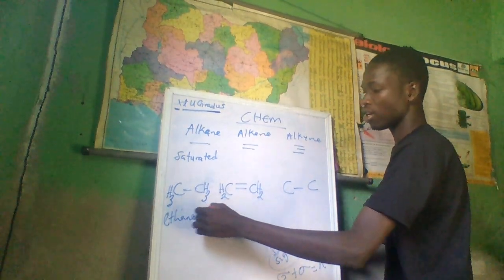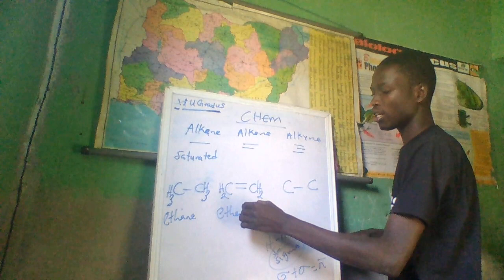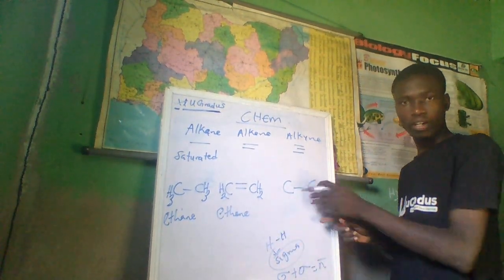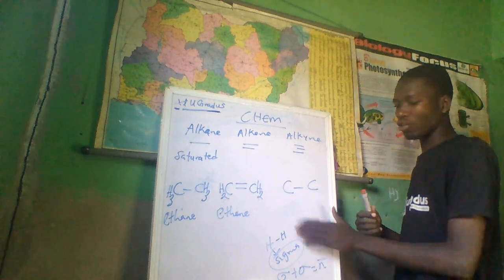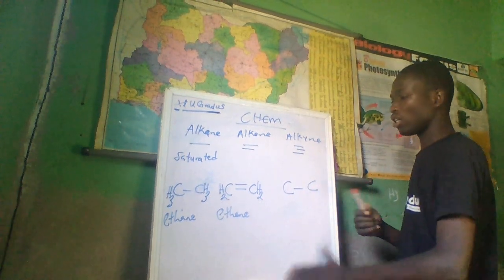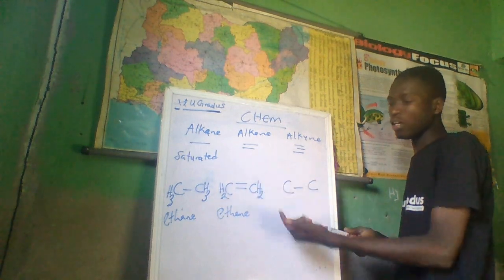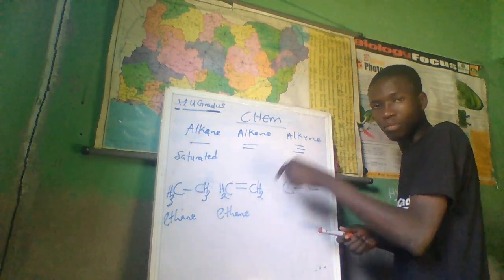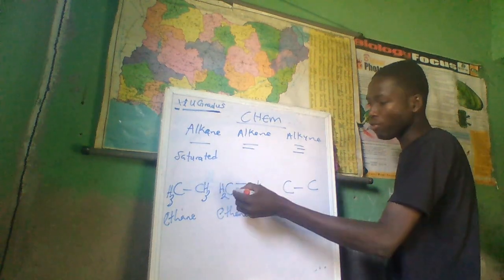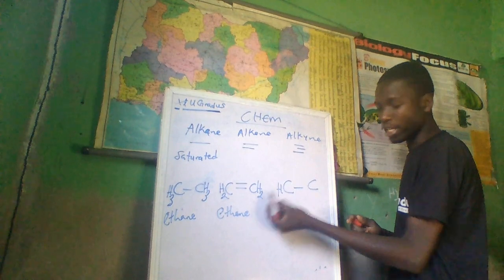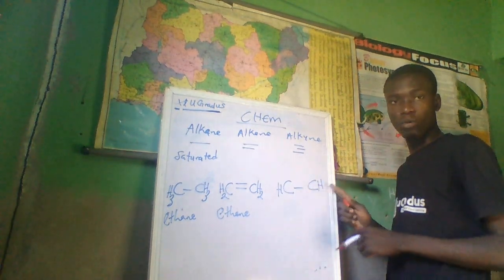Then you can as well transform this alkene, because this is ethane. Sorry, let me write it. This is ethane, and this is ethyne. I'm trying to create ethyne now. Now you can actually create ethyne from ethane. How? Remove 1 more hydrogen from each carbon. So if I remove 1 from here, that means this carbon is only left with 1. I remove 1 from the 2 that are left, this carbon also will remain with 1.